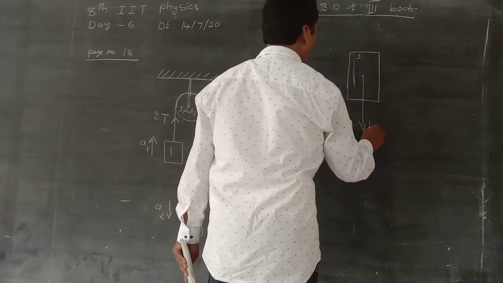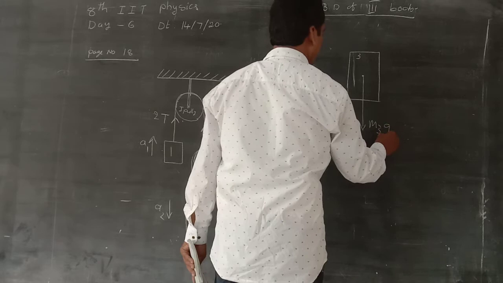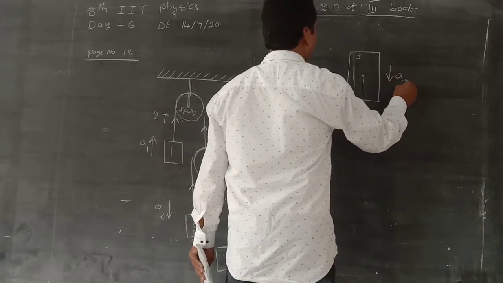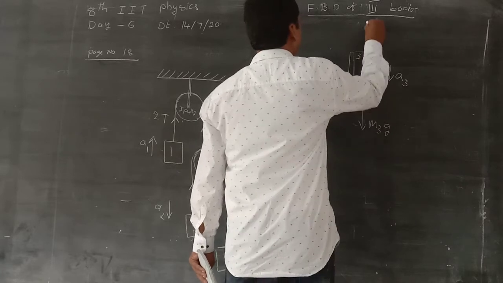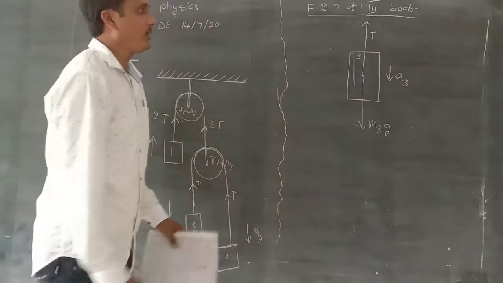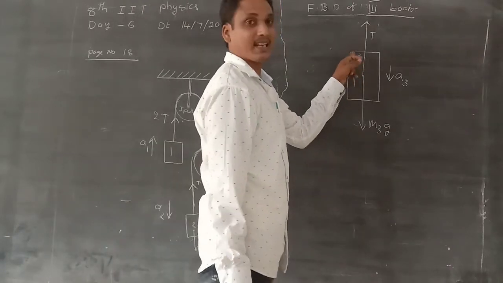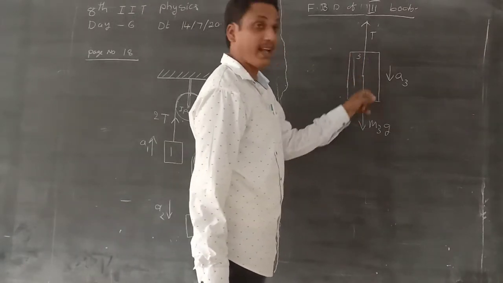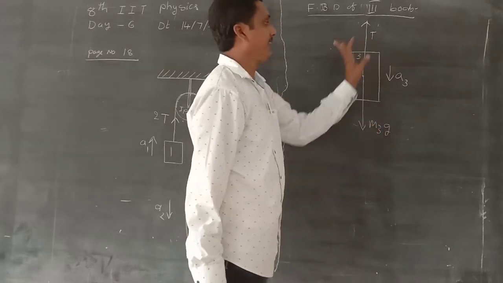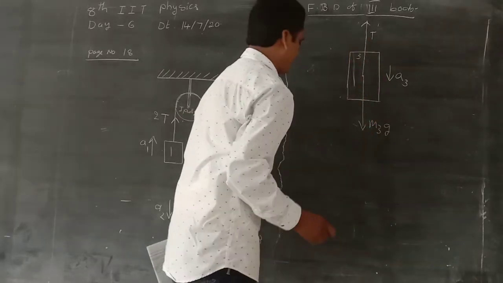This is the third body. Weight of the body M3 into G. Acceleration of the body towards the downward direction is A3. Tension T. So the body accelerates downward. Here the weight of the body is greater than the tension.